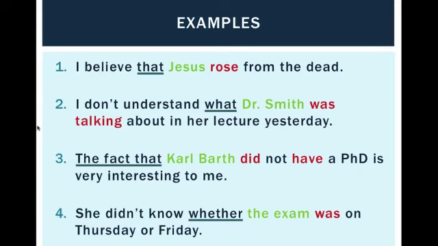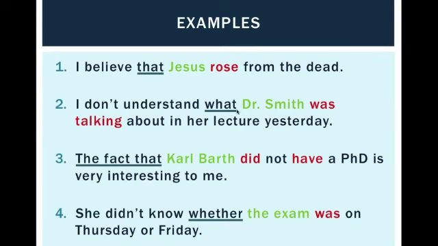Let's look at number 2. I don't understand what Dr. Smith was talking about in her lecture yesterday. Here, the noun clause begins here with what, another one of our keywords, underlined. What Dr. Smith, the subject, was talking about. Was talking here is the verb of the noun clause.